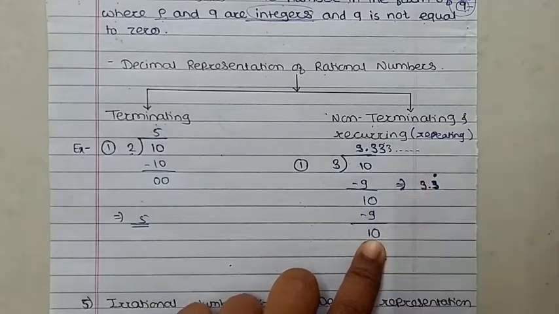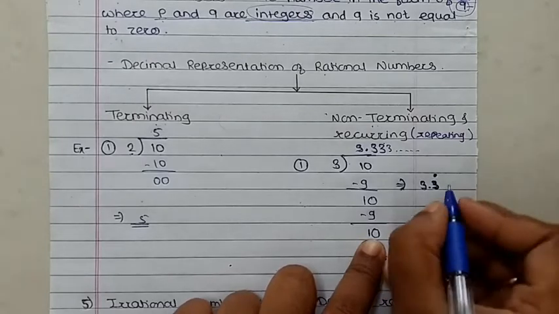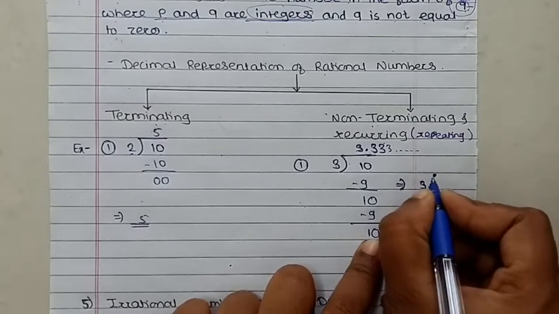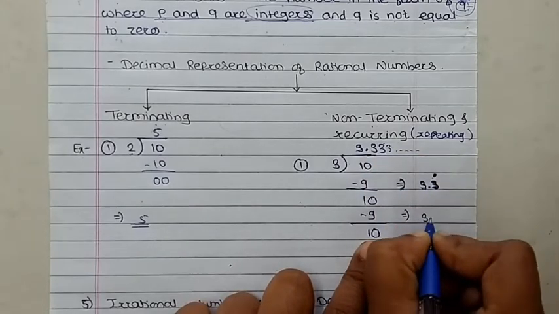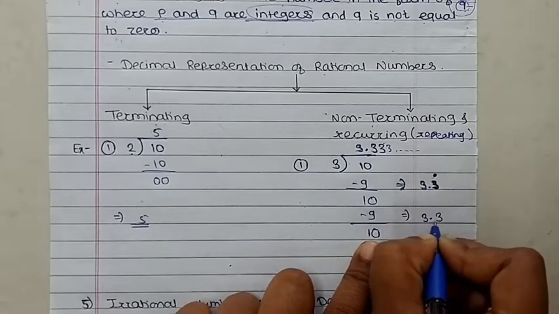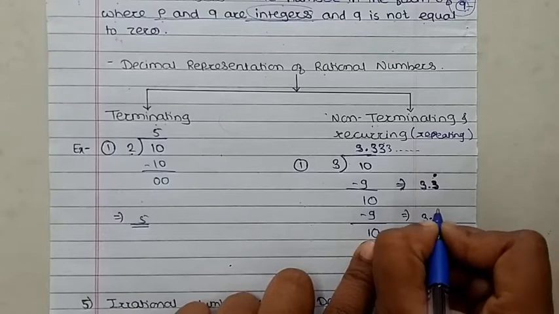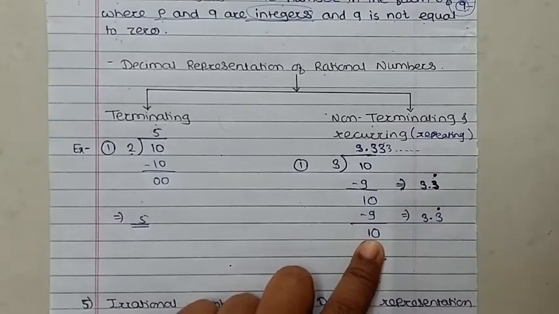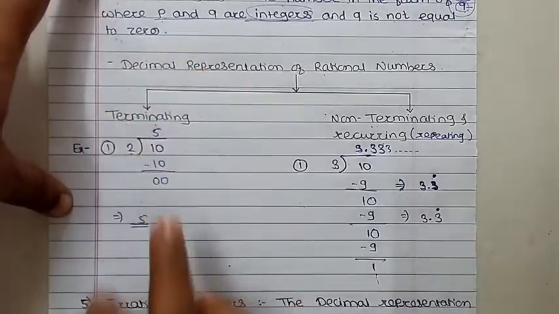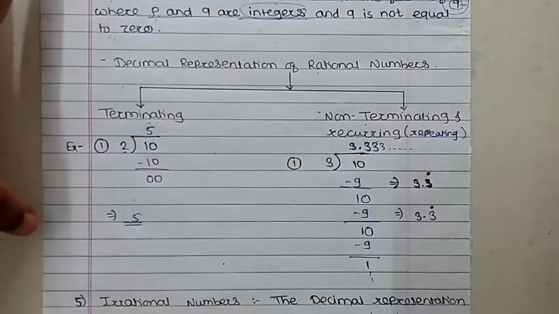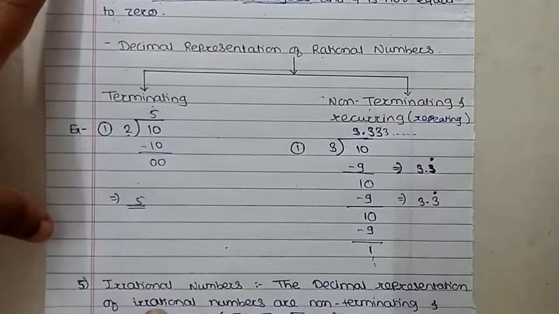Okay. When one digit is repeating, put a dot on top of that number. So in this one, 3.3, after the point the digit 3 is repeating, so put a dot here. Clear? Understand this one? So this is related to the decimal representation of a rational number.